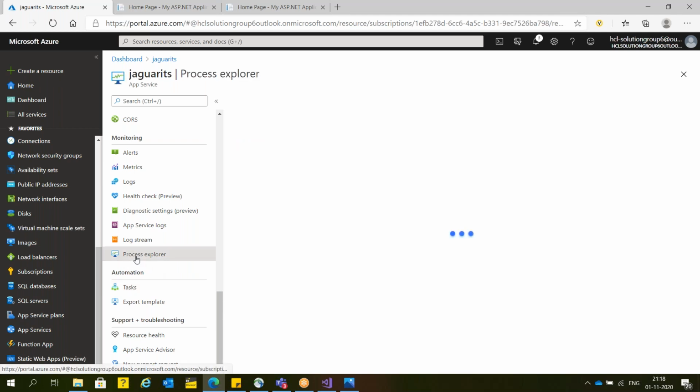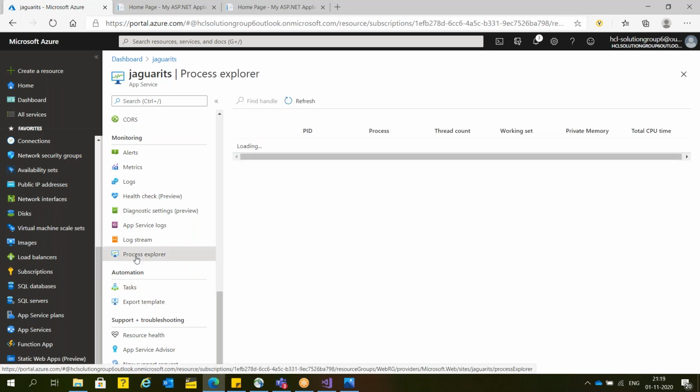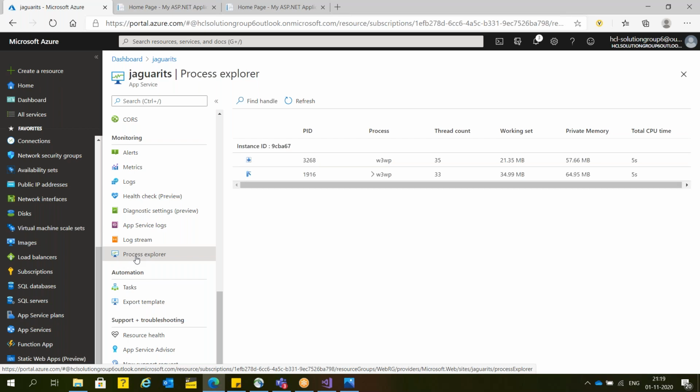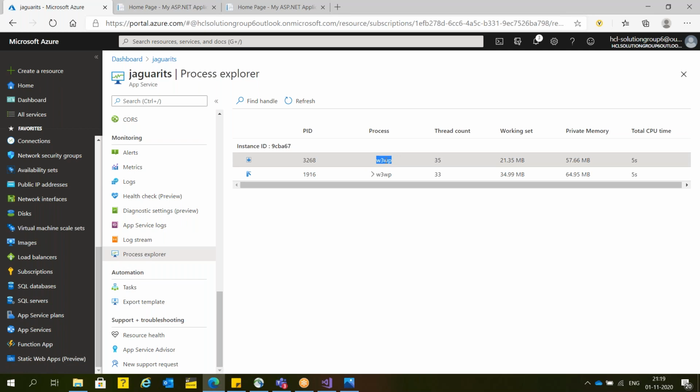Okay, process. Whenever you are running Visual Studio or any program, what is the process ID? What is the process name? Any idea? The process name for a .NET project, they are running W. If it is Azure, it is IIS, and if it is on premises, it is the W3WP site.